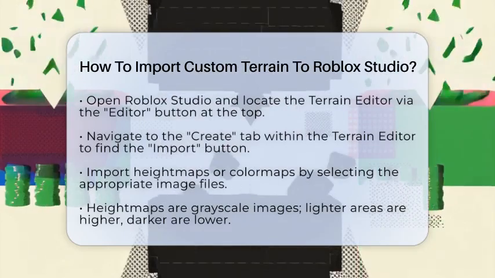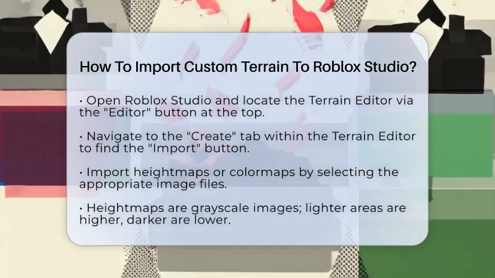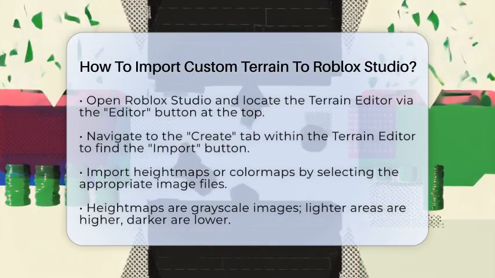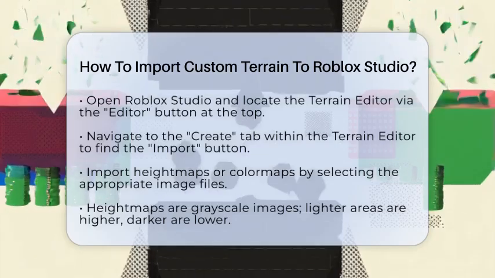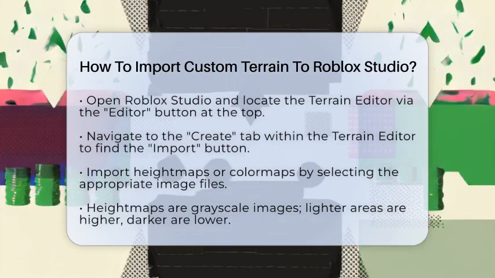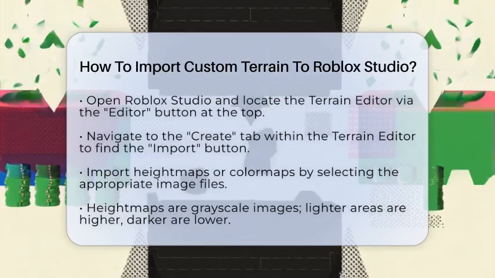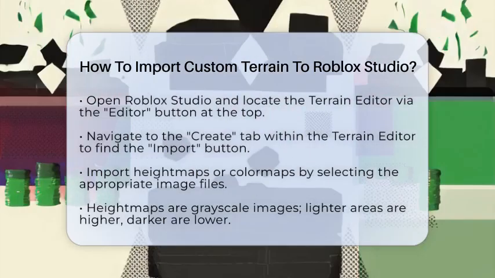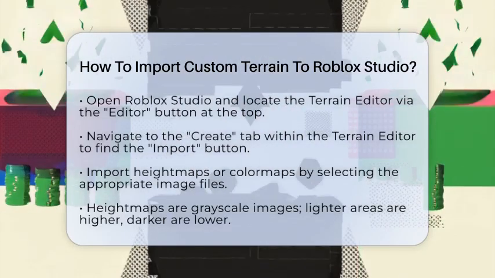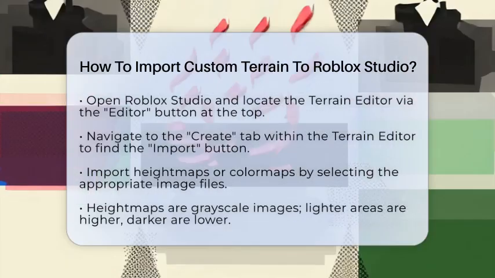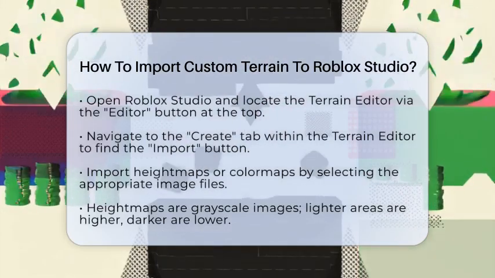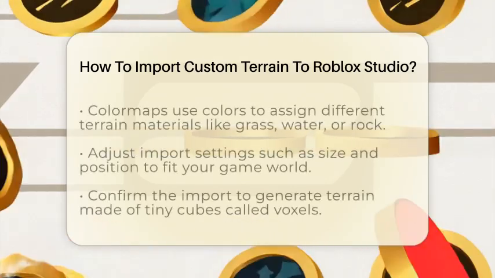First, open Roblox Studio and look for the terrain editor. You can find it by clicking the editor button at the top of the screen. Once inside, go to the Create tab within the terrain editor. Here, you'll see an Import button that allows you to bring in height maps or color maps. Height maps are grayscale images where lighter areas are higher and darker are lower. Color maps use colors to assign different materials like grass, water, or rock.